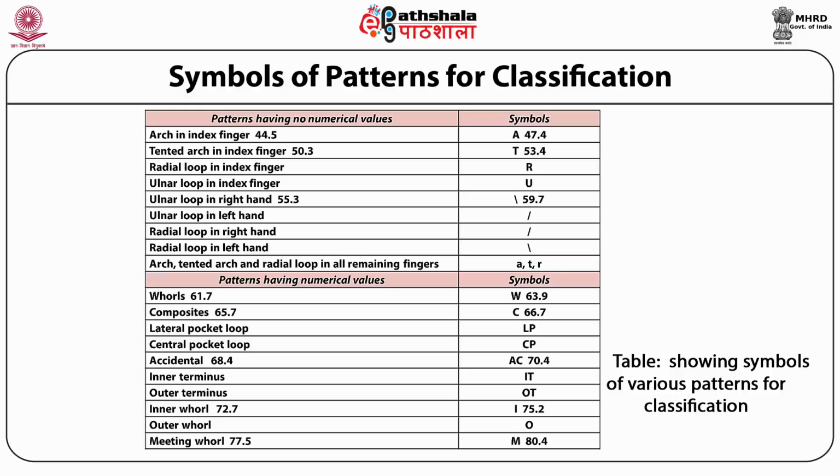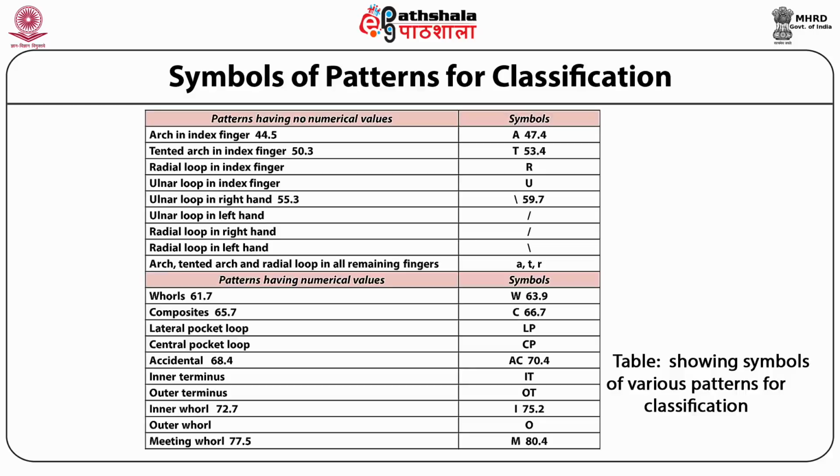Thus, Henry's system of classification is divided into two classes: those which have numerical values and those which do not have numerical values. The table is showing you different symbols of various patterns for classification. For example, arches in the index finger are depicted by capital A, tented arch in the index finger is denoted by capital T, ulnar loop in the right hand is depicted by an oblique,